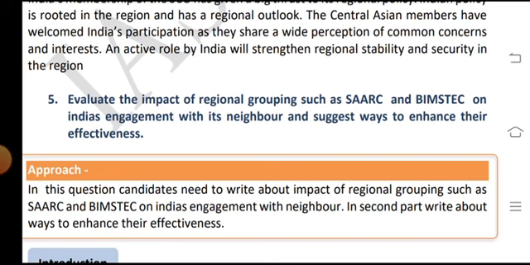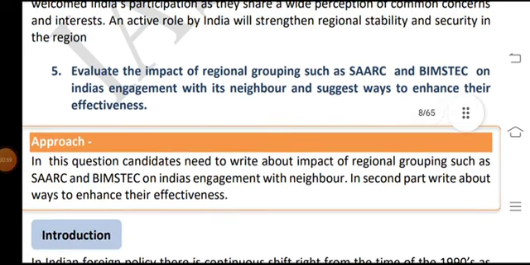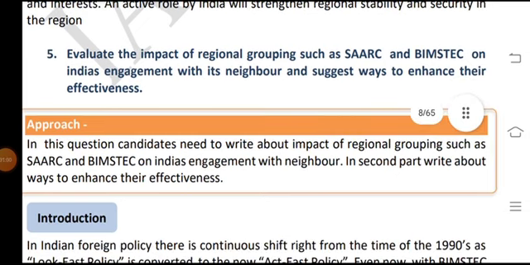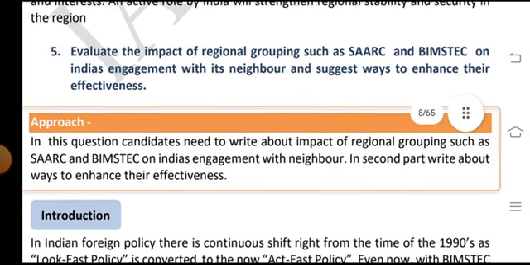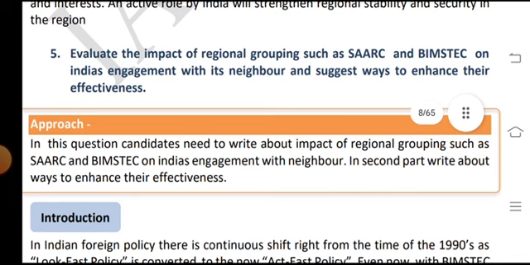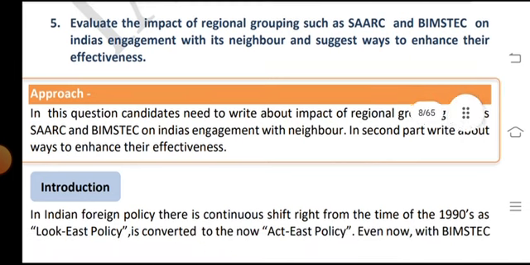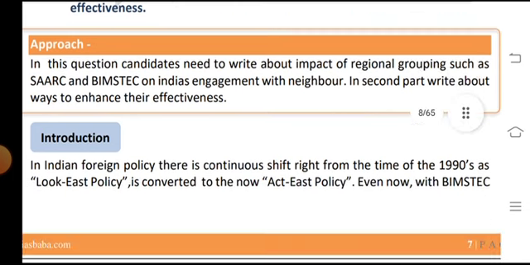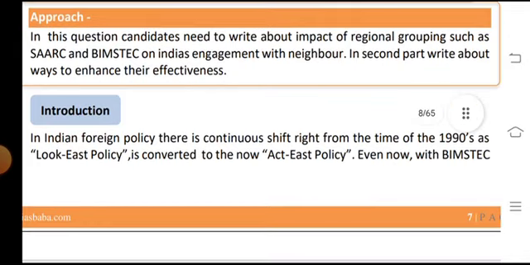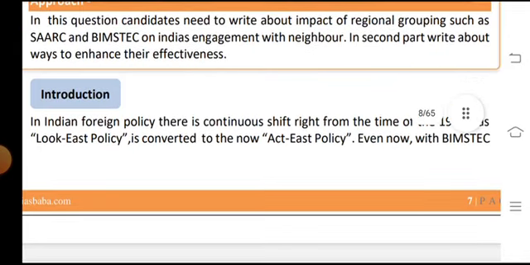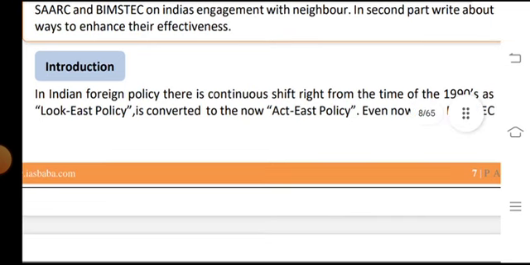Question number 5: evaluate the impact of regional groupings such as SAARC and BIMSTEC on India's engagement with its neighbors and suggest ways to enhance their effectiveness. In this question, candidates need to write about the impact of regional groupings such as SAARC and BIMSTEC on India's engagement with the neighbors, and in the second part write about ways to enhance their effectiveness.